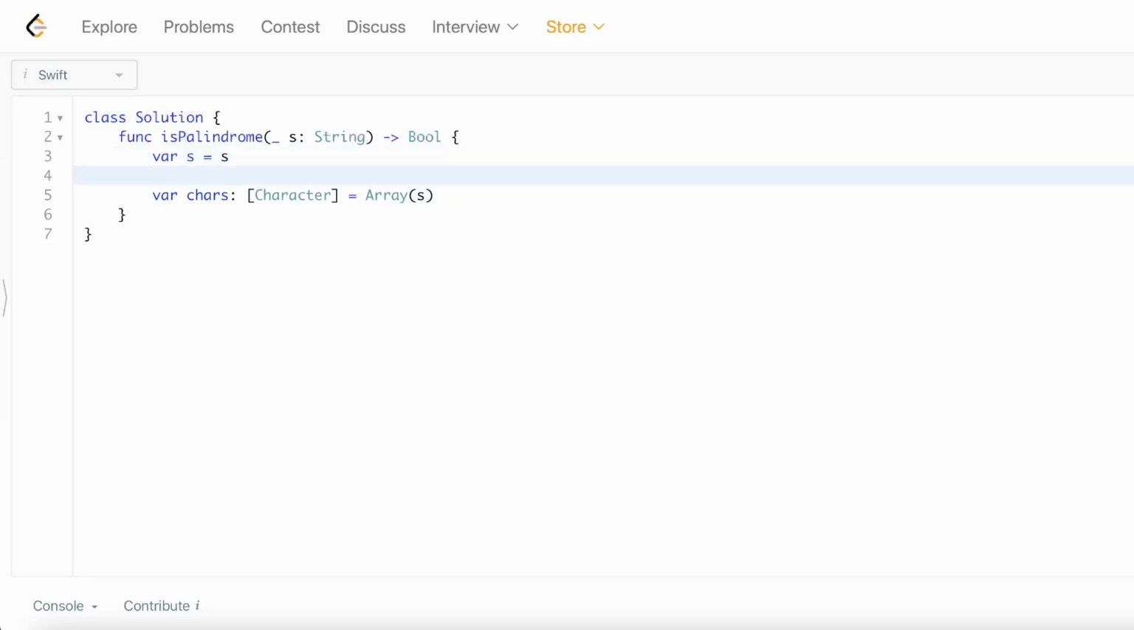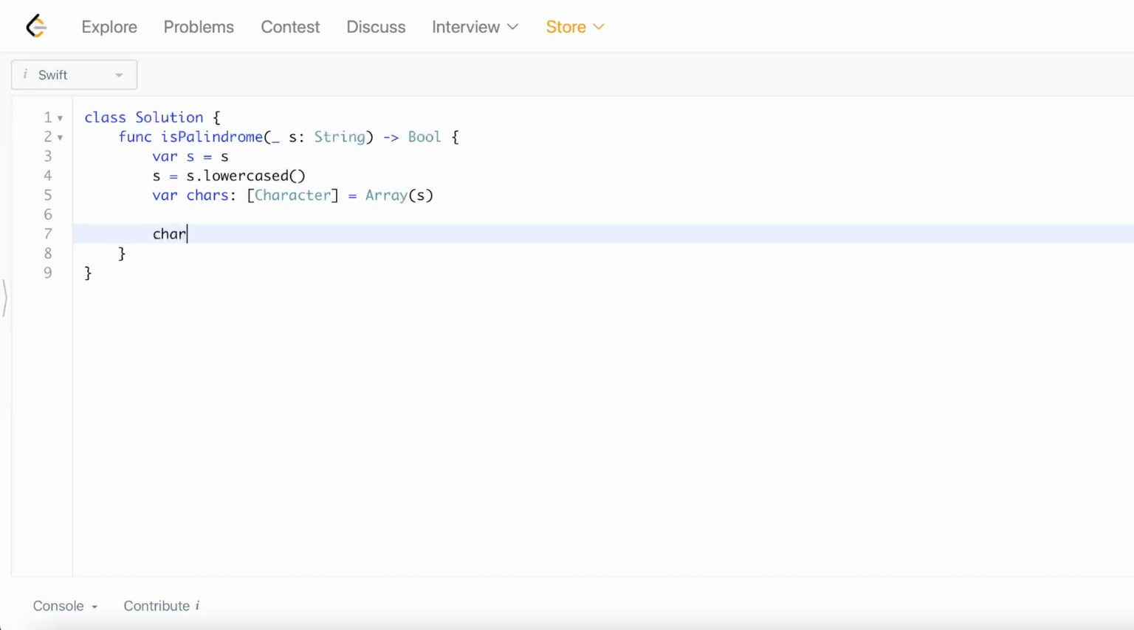There's something that we can do with strings itself. We might say our string is equal to s dot, I believe it's lowercased, and that'll store it as lowercase, so we get rid of all the uppercase things. Now we take this all-lowercase string and put it in an array. At this point we've got a bunch of characters in an array, but we might have symbols or things that are not alphanumeric. So how might we handle that?